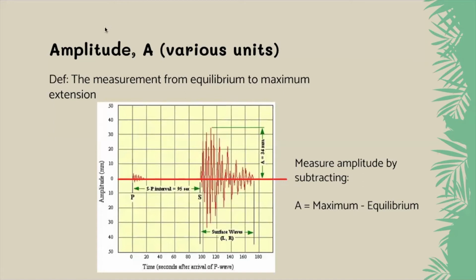And the seismograph, the device that's doing the measurement, well, it oscillates up and down and it went up to a maximum of 34 millimeters. So in this case, I would be doing the amplitude is equal to 34, that's its maximum, and the equilibrium was 0. So in this case, the amplitude of our earthquake wave would be 34 centimeters, or sorry, 34 millimeters. Yay, amplitude!